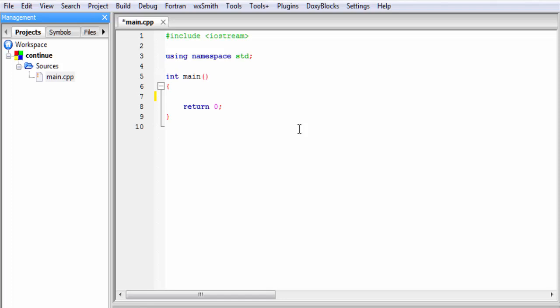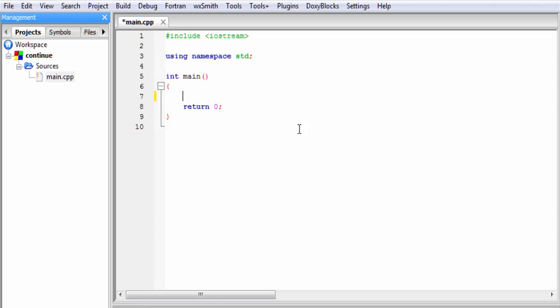In this tutorial, I am gonna teach you continue statement in C++. In some programming situations, we want to take the control to the beginning of the loop by passing the other statements that are present inside the loop. The keyword continue allows us to do this. When continue statement is encountered inside any loop, it skips the current iteration and forces the loop to continue with the next iteration. Let's see how we can use continue statement in a program.